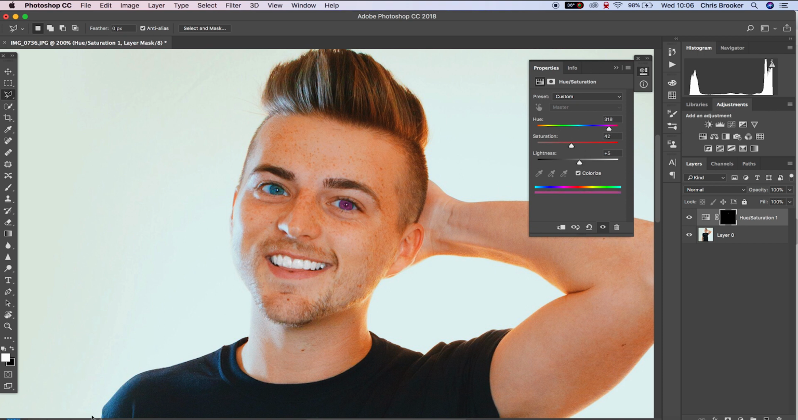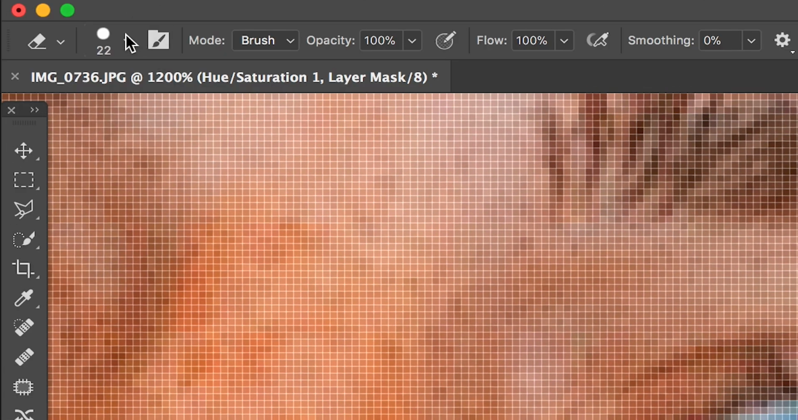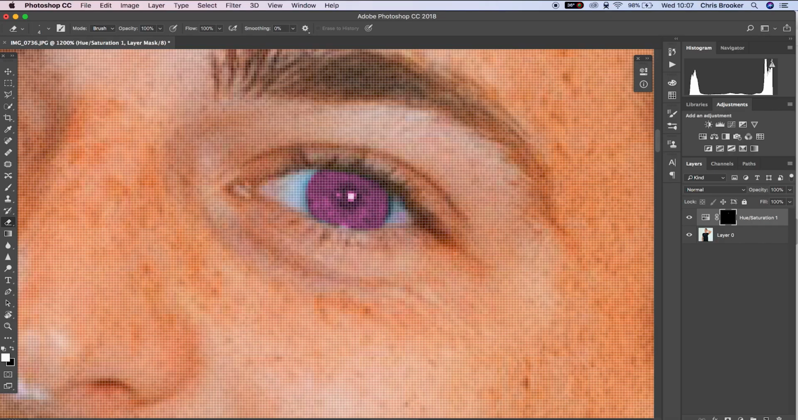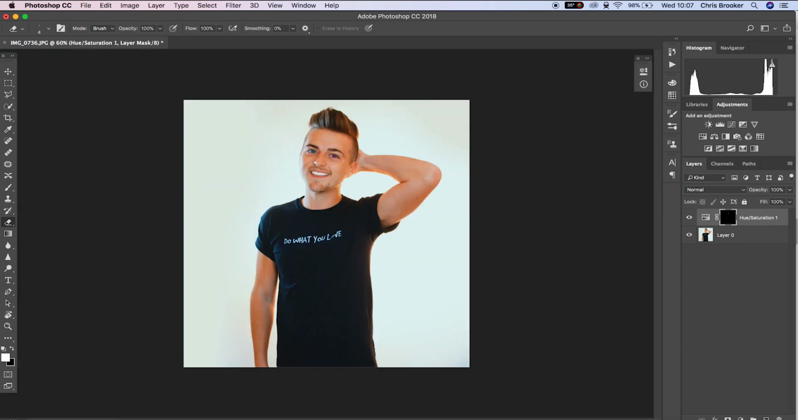So if you didn't do a very good job of the masking process and your mask bled over into the white parts of your eye, we can go into the erase tool and we can just go around the eyeball and just make sure to clean up this section. And as soon as you've cleaned this up, all that you need to do is just change the color of the other eye and you're done.